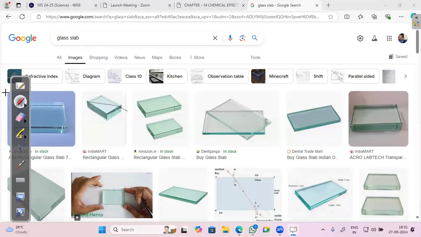So a rectangular glass slab can be supposed to be made up of two prisms joined together, so that one of the prisms works as a dispersing medium, whereas the second prism works as a recombining medium. Since the two faces are parallel to each other, when the light ray enters through a glass slab, it does not disperse into seven colors.